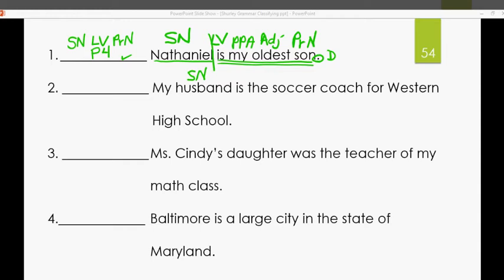What is being said about husband? Husband is. Oops, I'm jumping ahead of myself with that line there, aren't I? Is what or whom? Is. He's not soccer. He's the coach. Predicate noun. Which kind of coach? Soccer coach. Adjective. The, article adjective. Whose husband? My husband. Possessive pronoun, adjective.